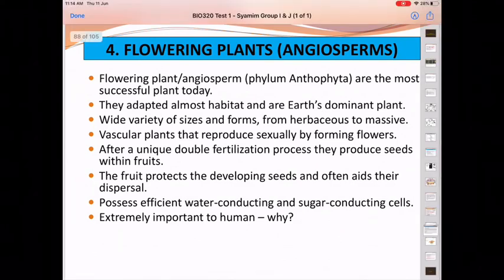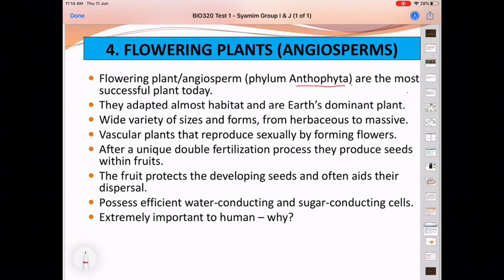So flowering plant, or also called Angiosperm, there is only one phylum, phylum Anthophyta, the most successful plant today. Kenapa dia katakan successful plant? Yang pertama, dia mempunyai dua reproductive structure, iaitu flowers and fruit.